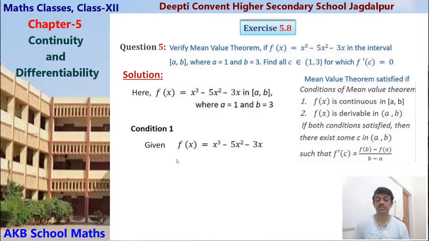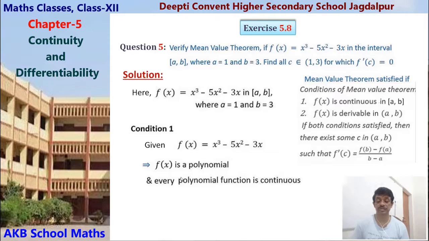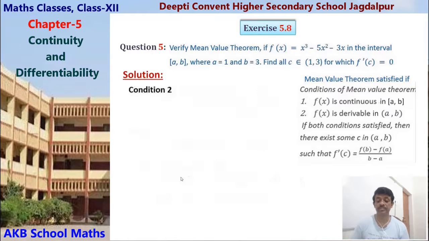Here we are given f(x) = x³ − 5x² − 3x. This is a polynomial, and we know that every polynomial function is a continuous function. That's why the function is continuous for x belonging to [1, 3], which implies f(x) is continuous in the closed interval [1, 3].